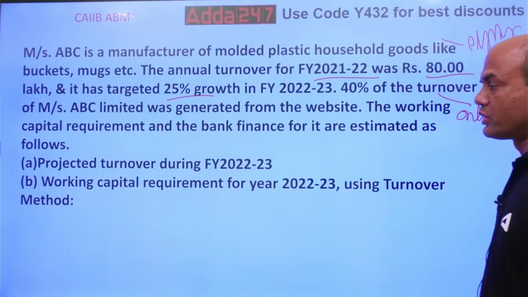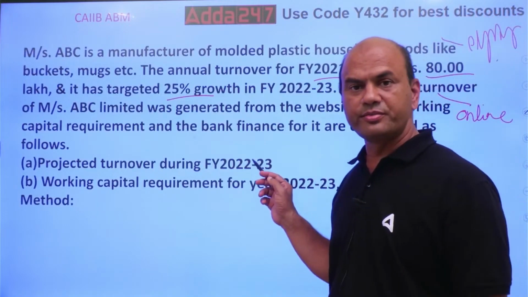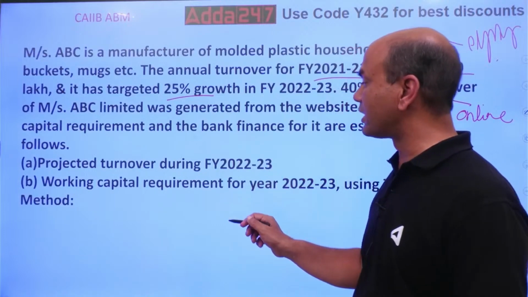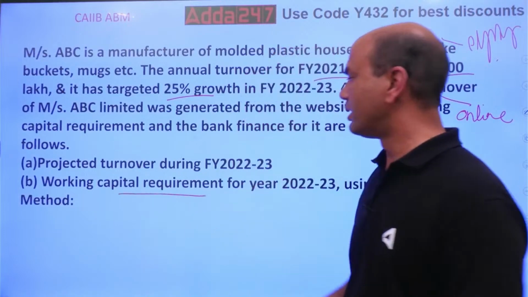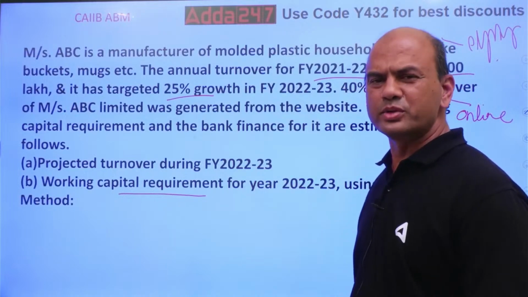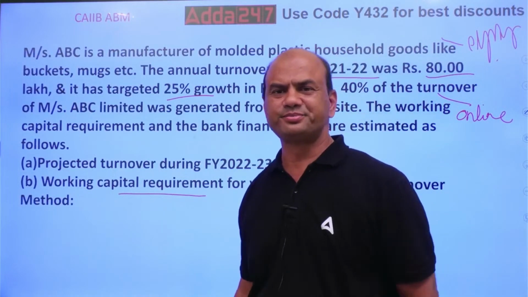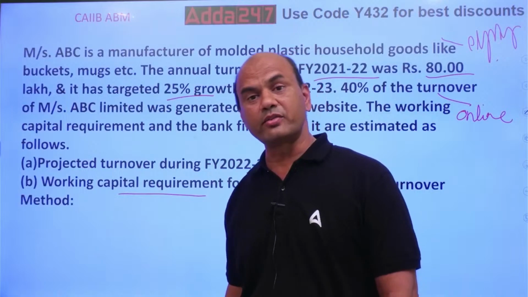Now you have to calculate two things: one is projected turnover and second is working capital requirement. Projected turnover is very easy. Working capital requirement is difficult.